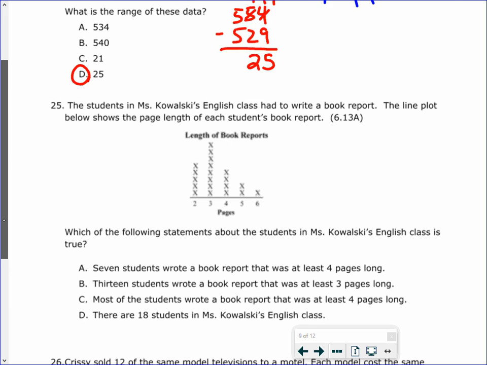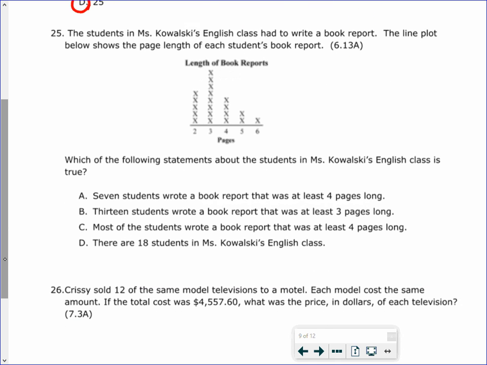All right, number 25. The students in Mrs. Kowalski's class had to write a book report. The line plot below shows the page length of each student's book report. Which of the following statements about the students in Mrs. Kowalski's English class is true? A, 7 students wrote a book report that was at least 4 pages long. At least 4 pages long. So remember, at least means it can be 4, 5, or 6.